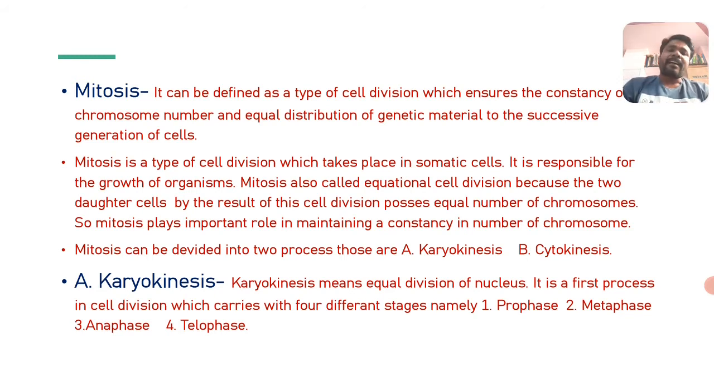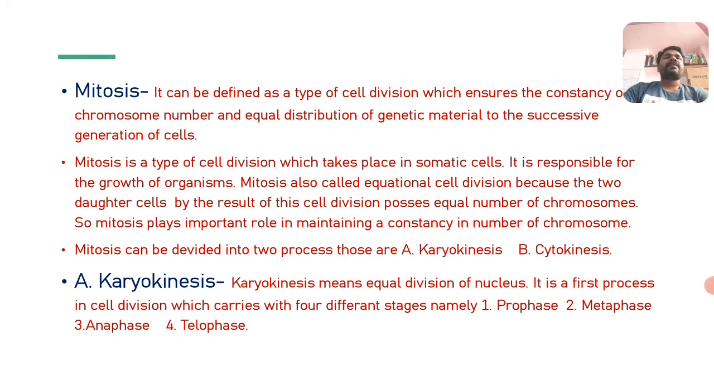Then karyokinesis refers to the dividing of the nucleus. Karyon undergoes kinesis, that is, the nucleus undergoes division. It means karyokinesis, equal division of the nucleus. It is the first process in cell division, which has four different stages: one is prophase, second is metaphase, third is anaphase, and last is telophase.